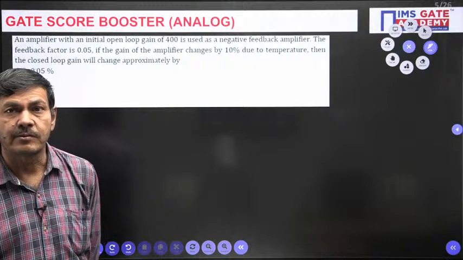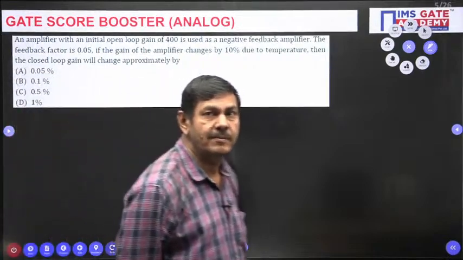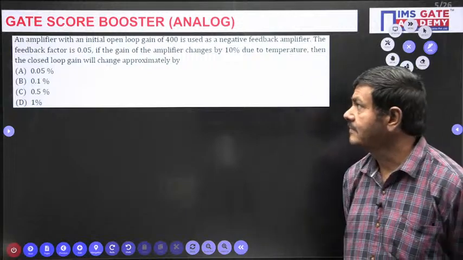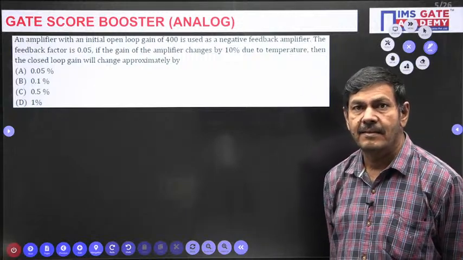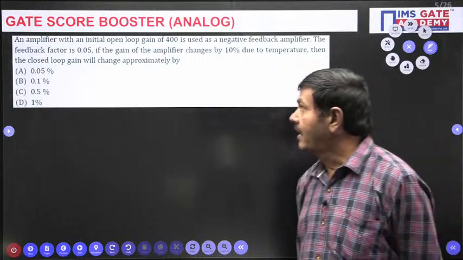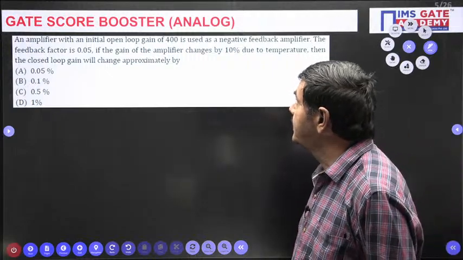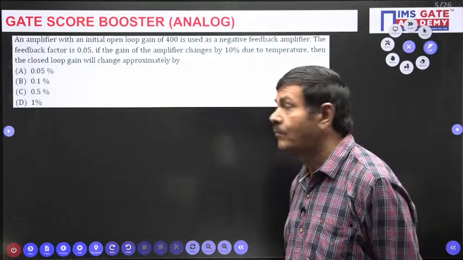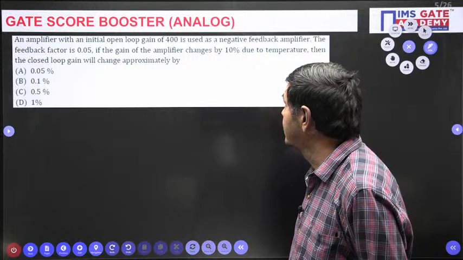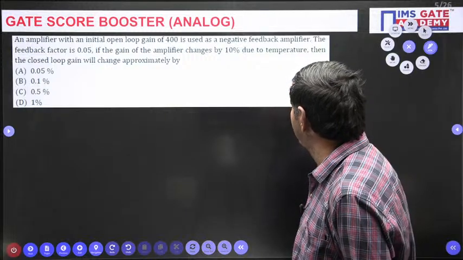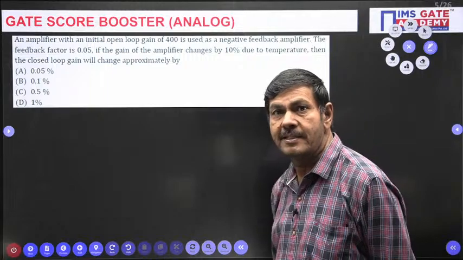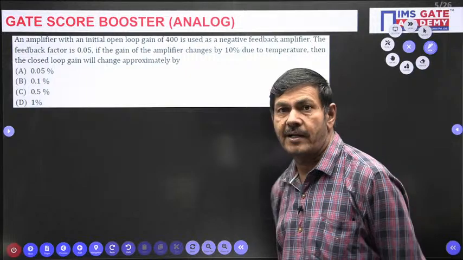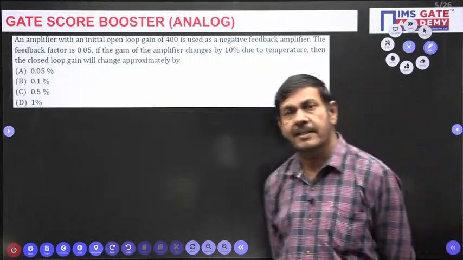This is the question from the negative feedback amplifiers only now. This is from the feedback amplifiers. I will see how many students can do this question. What is the given problem first of all? An amplifier with an initial open loop gain of 400. Open loop gain is given 400. Is used as a negative feedback amplifier. A negative feedback is applied. The feedback factor is 0.05. You know very well, feedback factor is nothing but the beta.